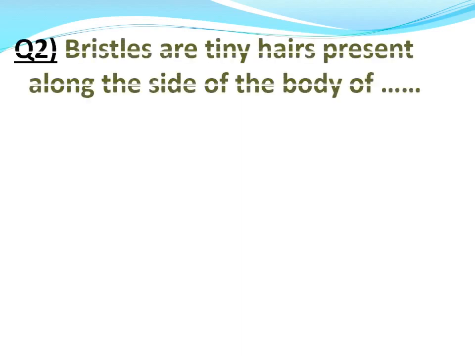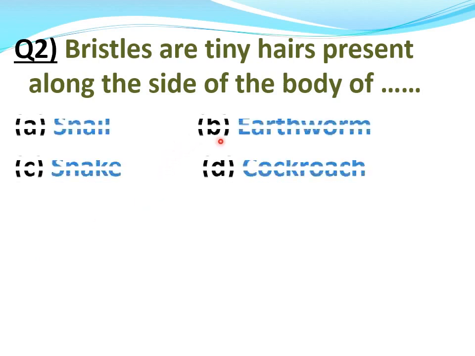Question number 2. Bristles are tiny hairs present along the side of the body of dash. A. Snail, B. Earthworm, C. Snake, D. Cockroach.